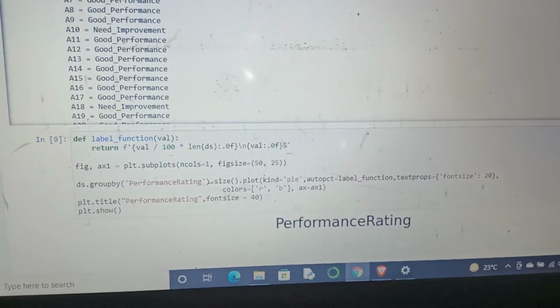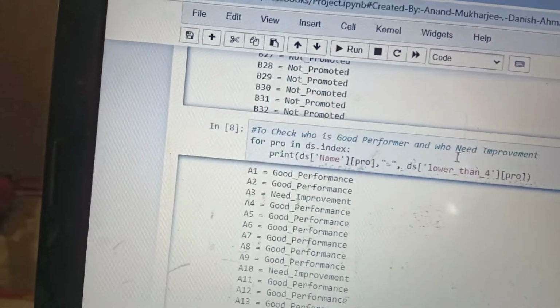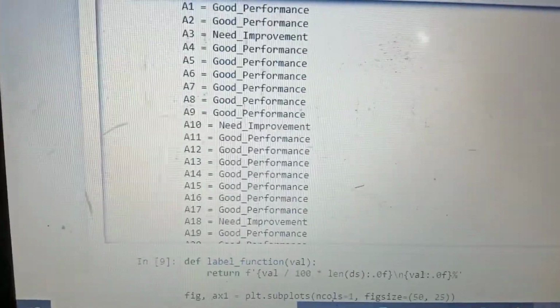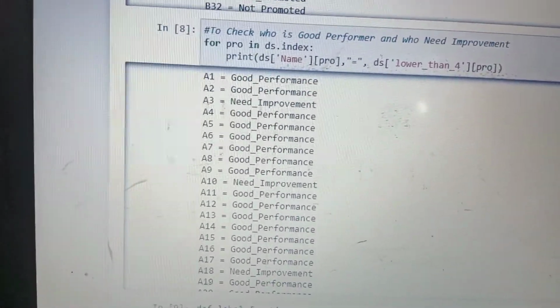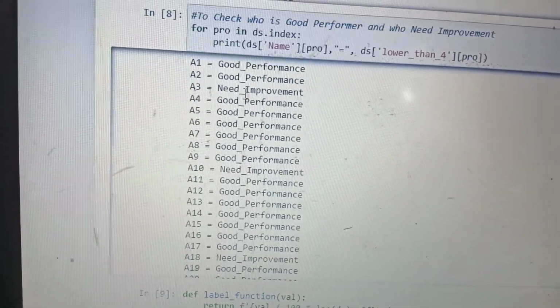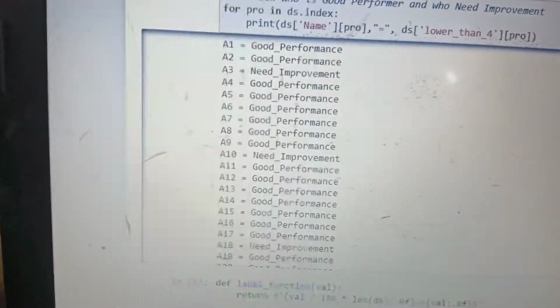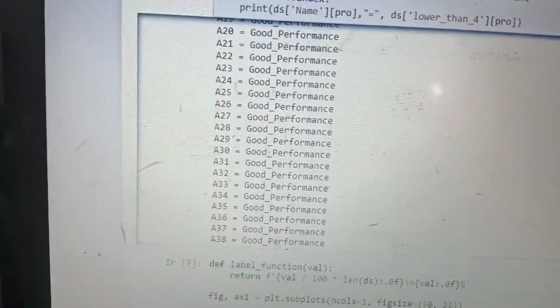To check who is a good performer and who needs improvement, we create a loop. A person whose performance rating is less than 4 needs improvement, like A3, whose performance rating is less than 4.